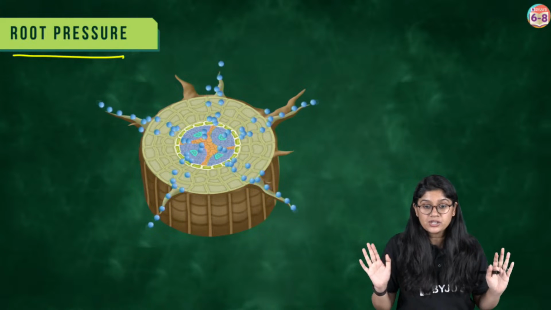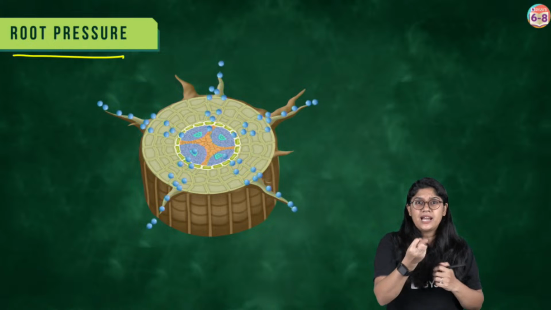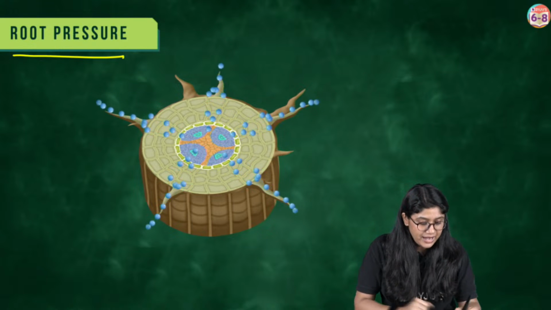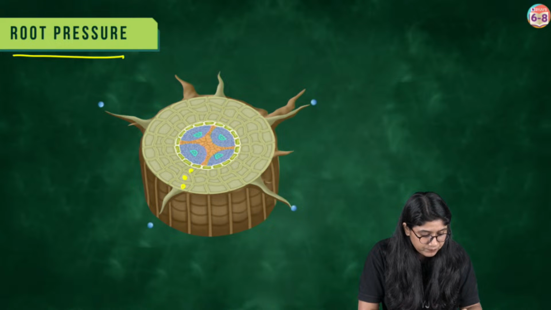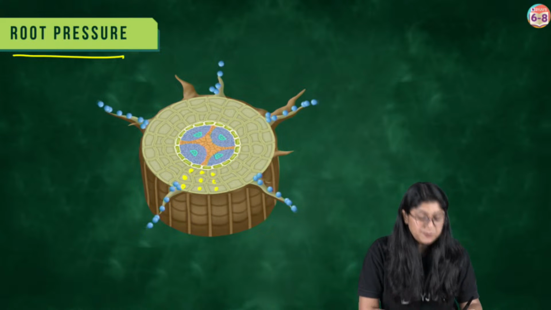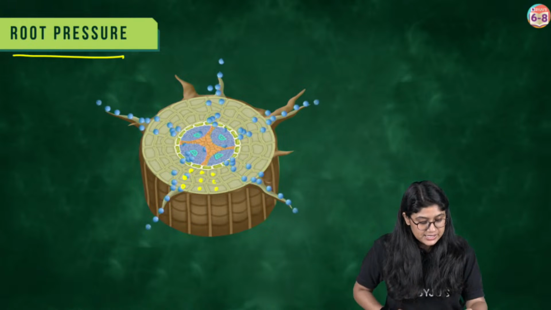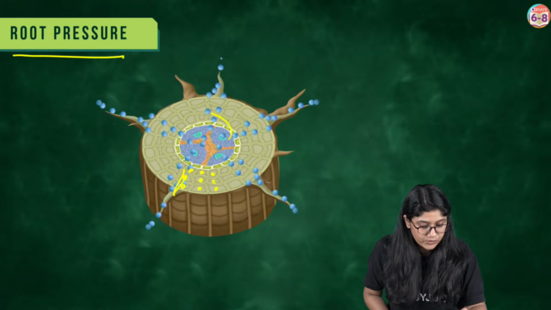We remember root pressure. Water is coming and going to the cells. The cells will push each other, right? As the cells are getting filled with the water, what will happen? They will exert pressure on another cell and we will see the root pressure. Cells are putting the pressure and they'll be moving to the xylem.